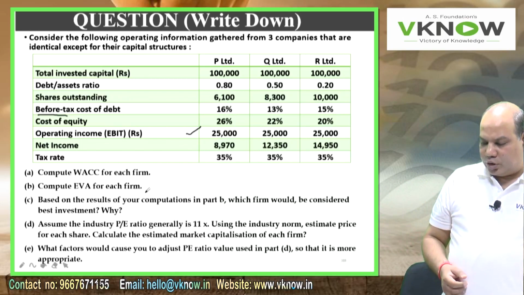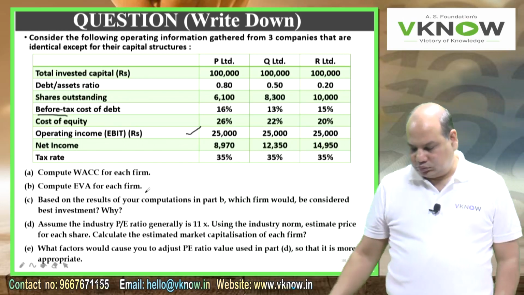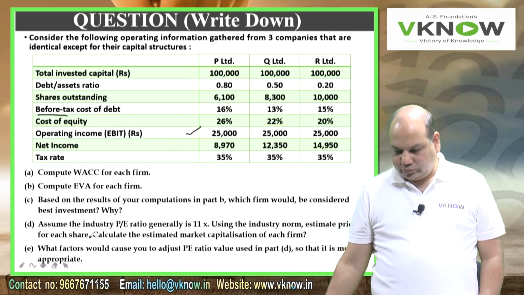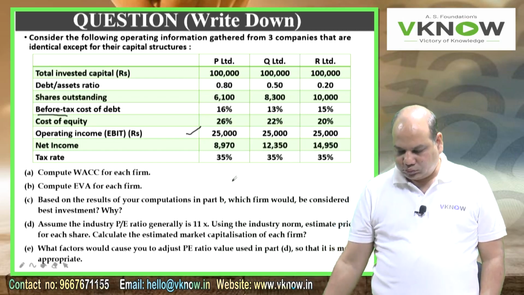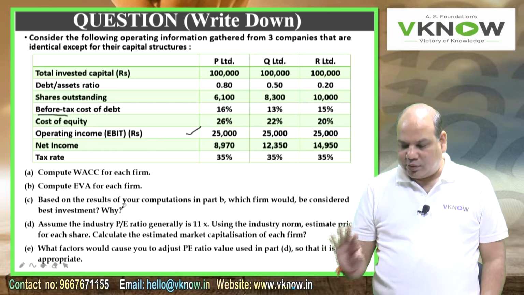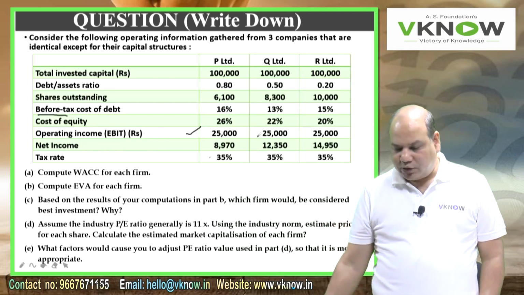So this is a lengthy problem. First question is WACC, second is EVA, third is which firm will be selected for investment. They are similar firms, capital structure is different.